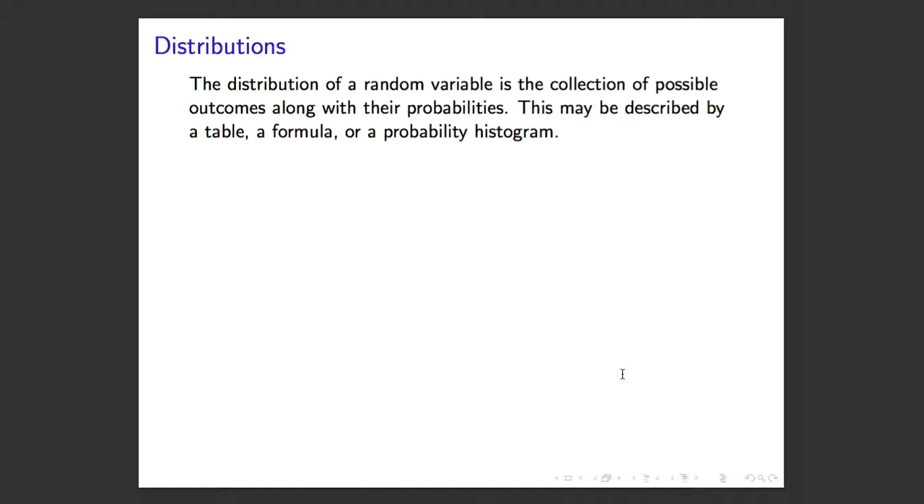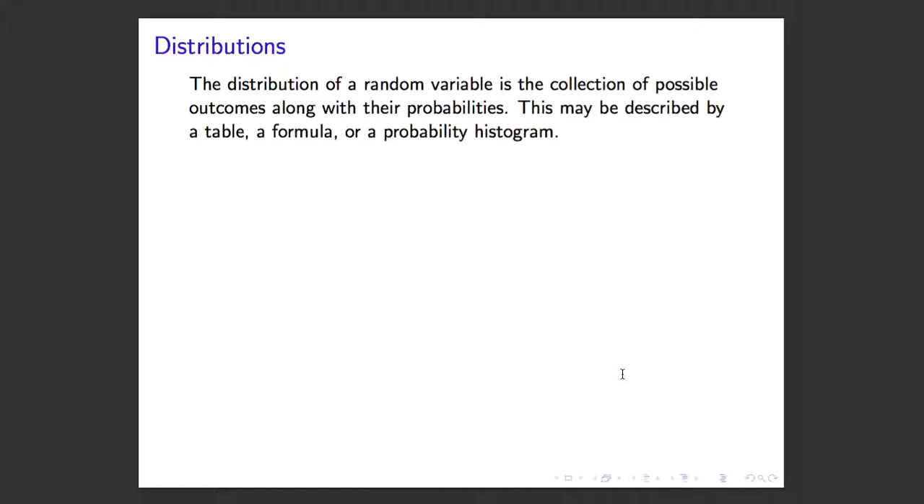Now, there's going to be lots of different probability functions based on different probability distributions. The distribution of a random variable is the collection of all possible outcomes along with their probabilities. This can be described by a table, a formula, or some sort of probability histogram. So a distribution, again, I think this is a really good definition once you know probability, but it's probably not so helpful if you don't understand probability yet. It is a collection of possible outcomes along with their probabilities.